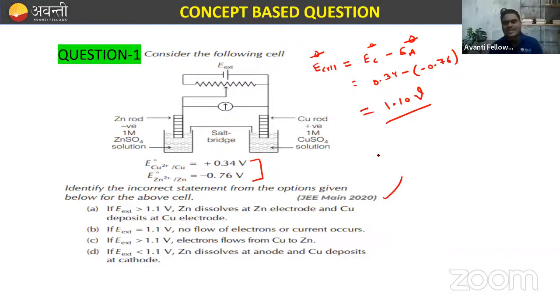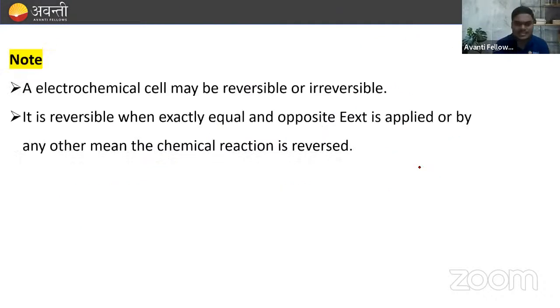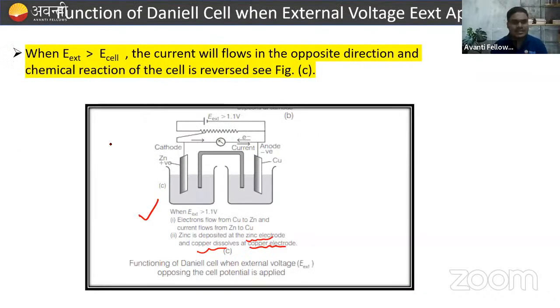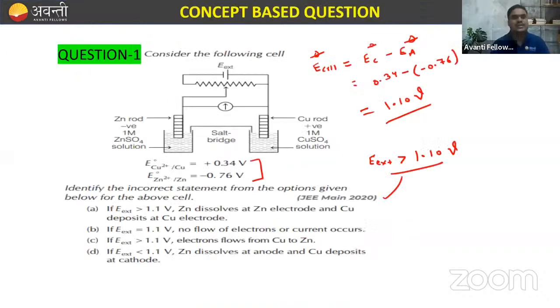Now, if the E external is greater than 1.10 volt, which case is this, beta? When the external voltage is greater than the EMF of the cell, this case is happening. So in this case, what happened? Zinc is deposited. Electron flow from copper to zinc, and zinc is deposited at zinc electrode, and copper dissolved at the copper electrode, right?